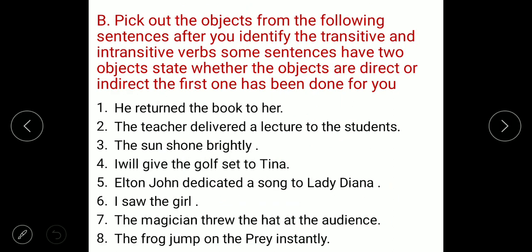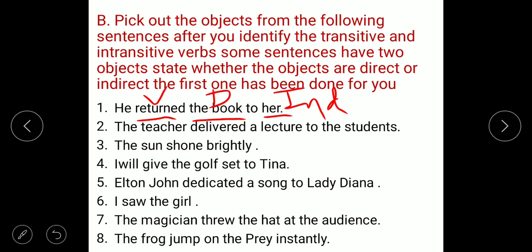Question number 2. Pick out the object from the following sentences. After you identify the transitive and intransitive verb, some sentences have two objects. State whether the objects are direct or indirect. First one has been done for you. He returned the book to her. First of all, you have to find the verb. Returned is the verb. Then what he returned? The book. So the book is the direct object. And who got the book? Her. Her is the indirect object.